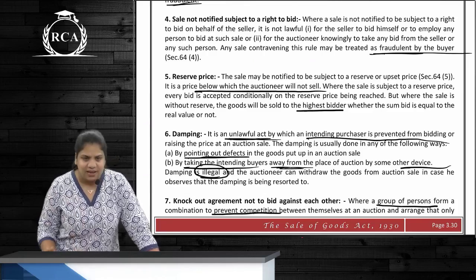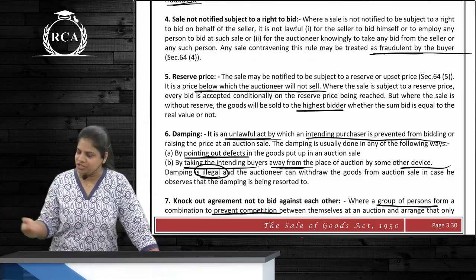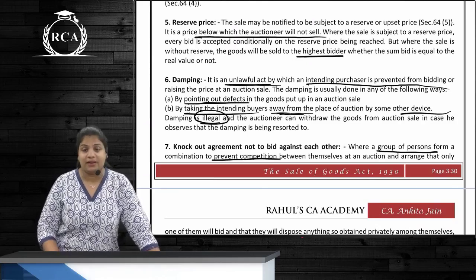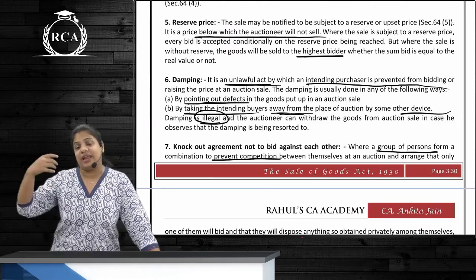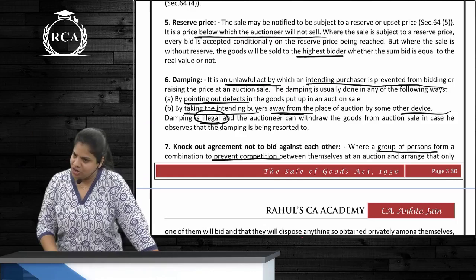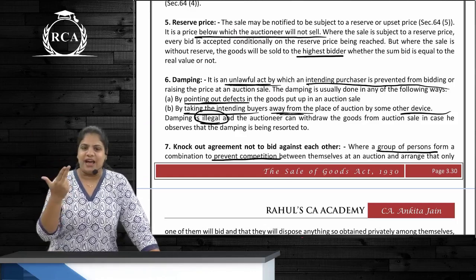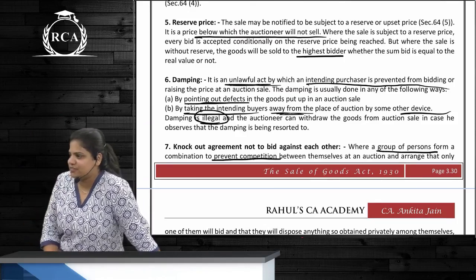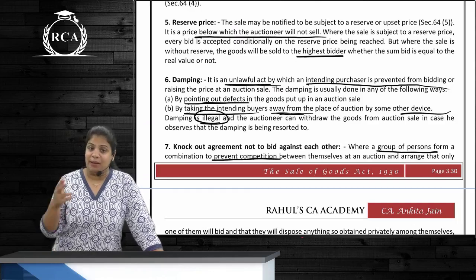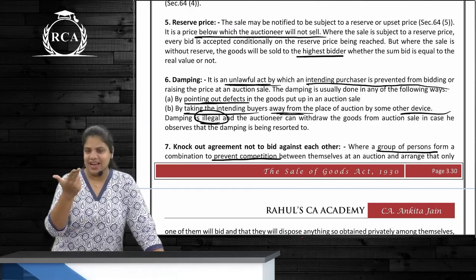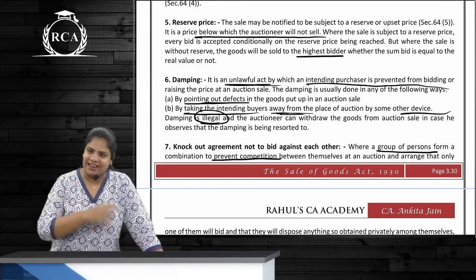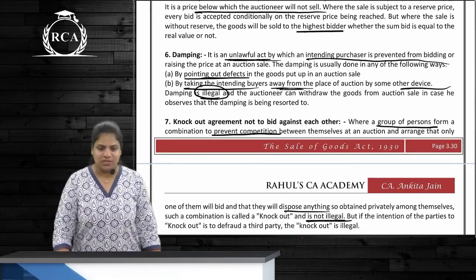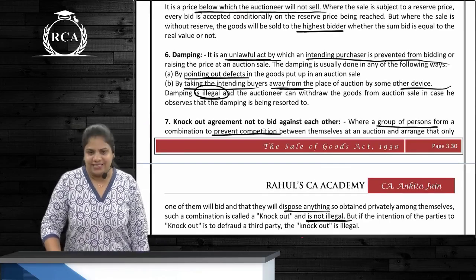By the bidders. Another type of illegal activity can happen in an auction sale called damping. So damping is an unlawful act where the bidders or the purchasers are taken away from the place of auction. How? Either by a device or by unnecessarily pointing out defects in the goods. Clear? You remember the car example? This car is haunted. Or else what? What will you do? You see, correct? So they are taken away by some other device, or else unnecessary defects are pointed out in the goods. What is damping, legal or illegal? It is illegal, right?